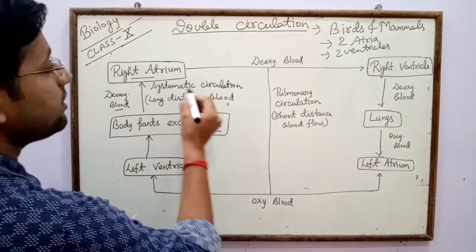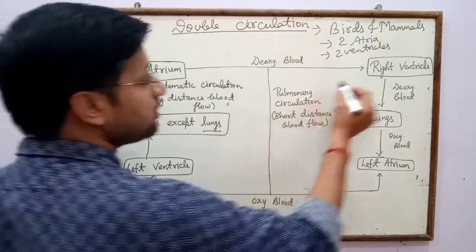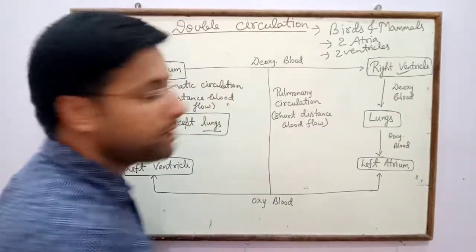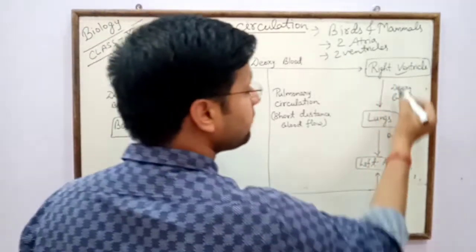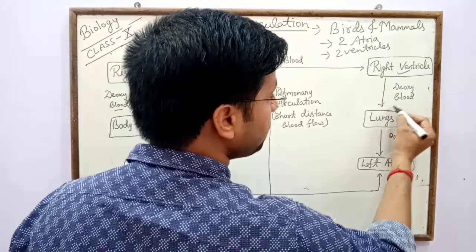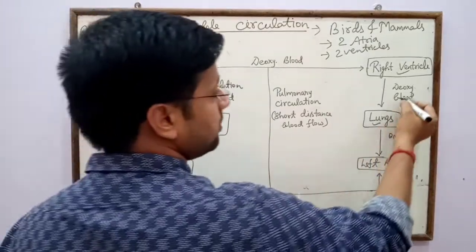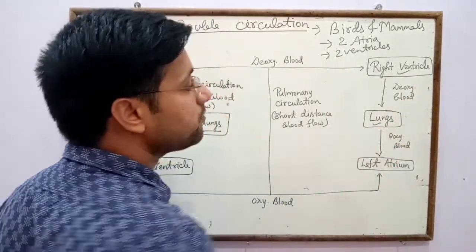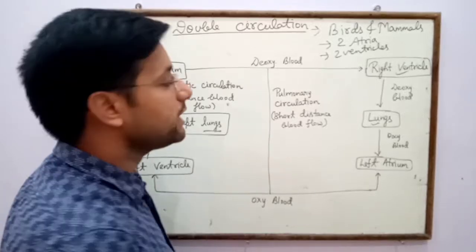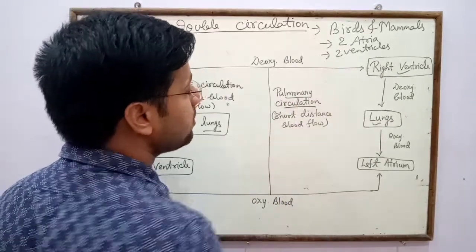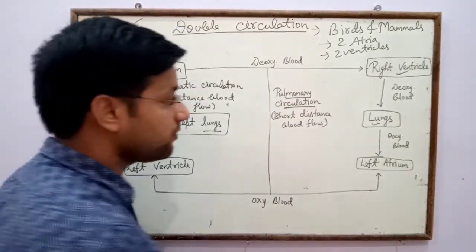From right atrium deoxygenated blood is transferred to the right ventricle. From right ventricle deoxygenated blood is transferred to the lungs, and lungs purify it into oxygenated form. This is the pulmonary circulation, that is short distance blood flow.